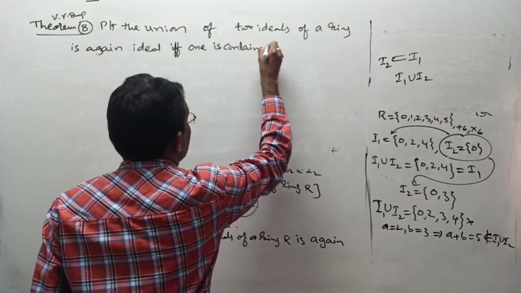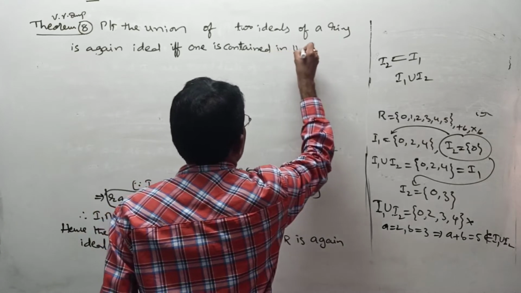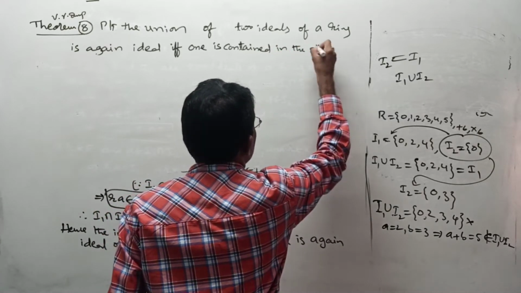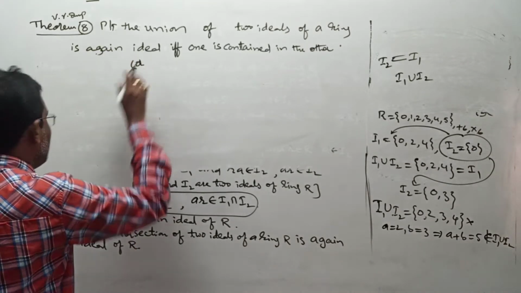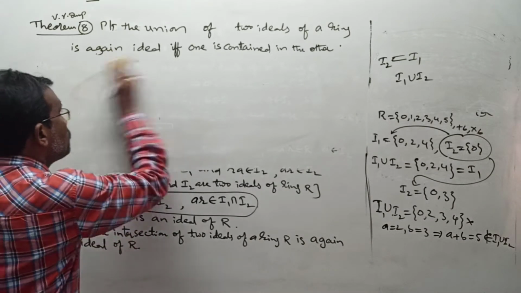One is contained in the other. Meaning is what? One set should be a subset of the other. Or this same total statement, you can proceed in the expanded form like this.